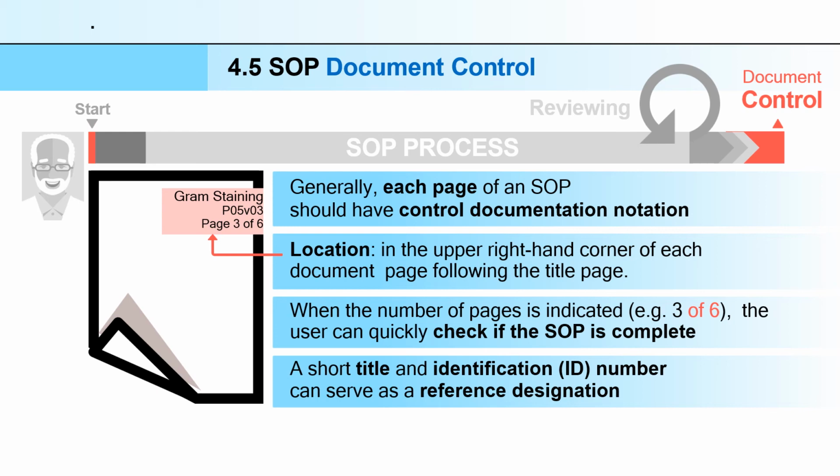When the number of pages is indicated, as we already discussed, if there are 6 pages, the page number will be page 3 of 6, which means it is the third page. And a short title and identification number can serve as a reference designation.